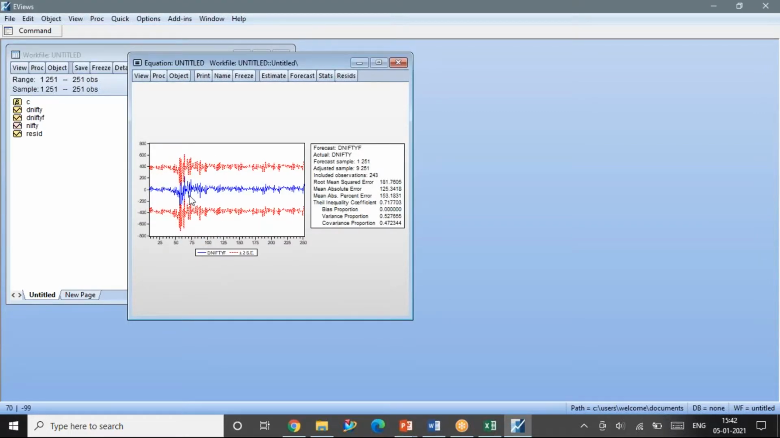See here, this graph will appear. Here we don't have much to interpret, but we should be careful that the forecast error of the forecasted D Nifty lies between the standard error boundary. That's something which we need to ensure. Okay, my forecast error is lying between the standard error boundary.